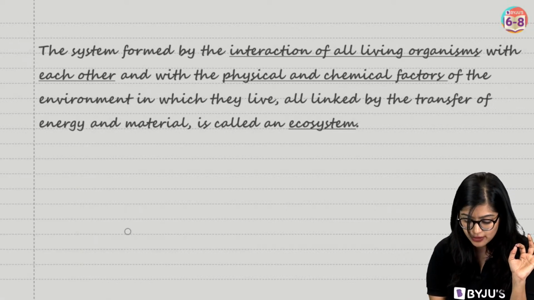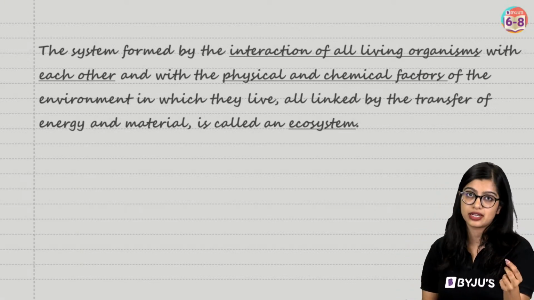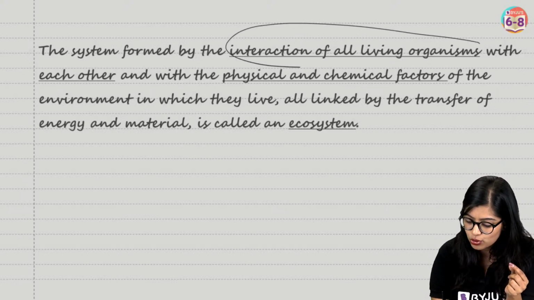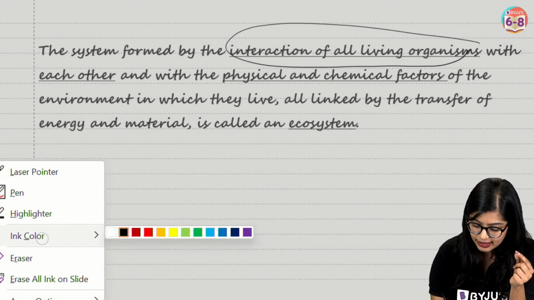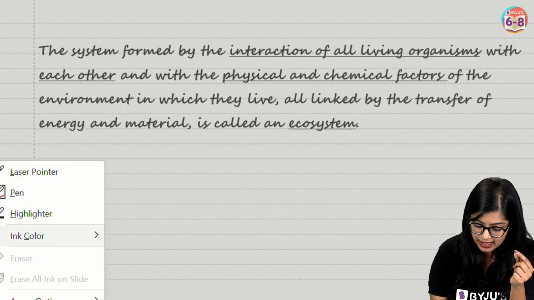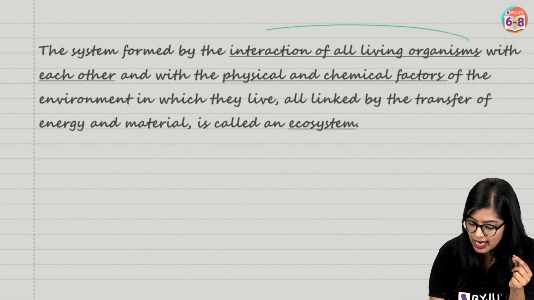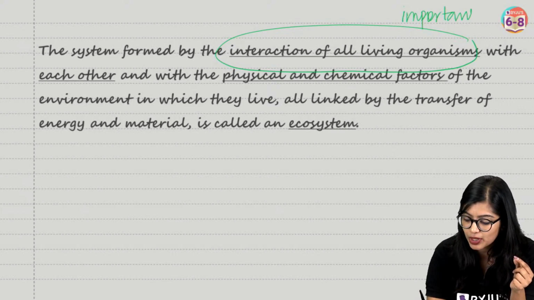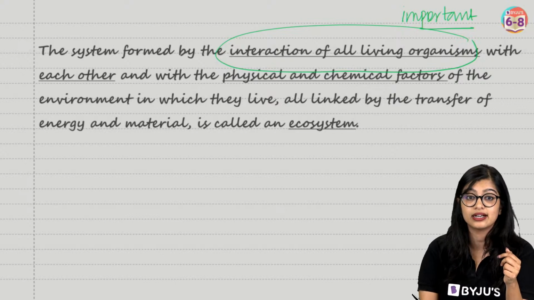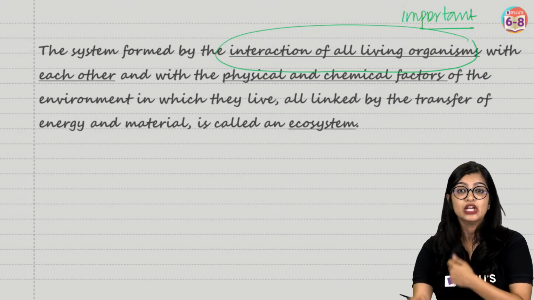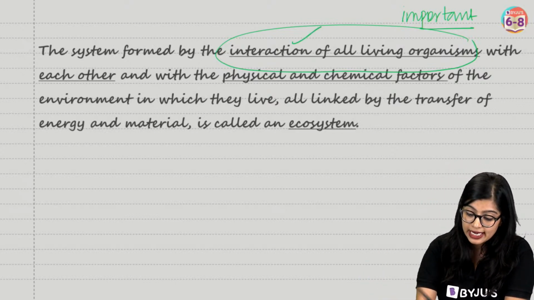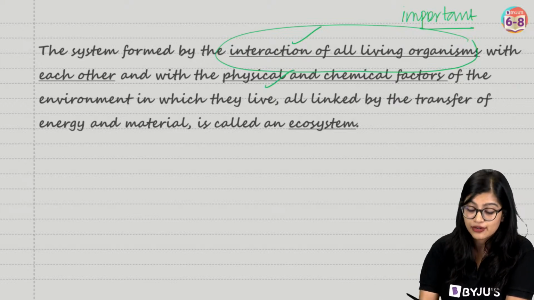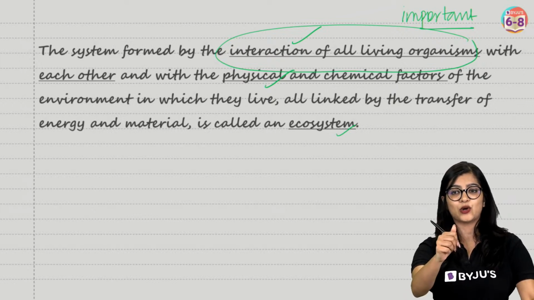Now, focus on one thing. When you are writing an answer for 1 mark, underlining keywords. How many of you do this? Underlining keywords is a very, very important step. So make sure you underline the important words or keywords so that when you write the answer, it will be helpful. So here, what are all our keywords? Interaction of living organisms with physical and chemical factors. That is what we understand as an ecosystem.